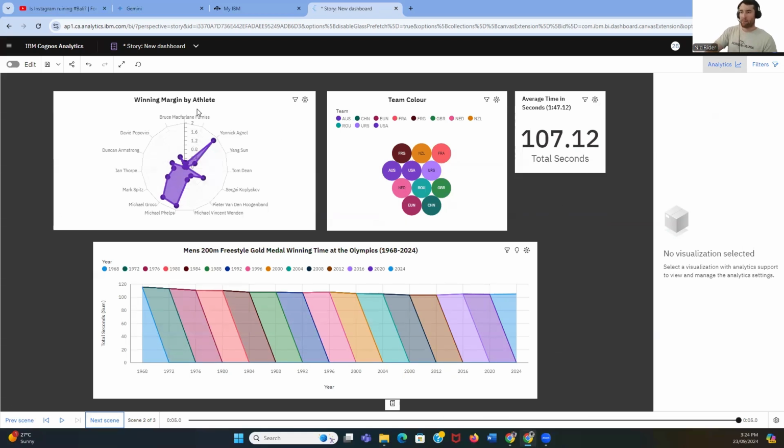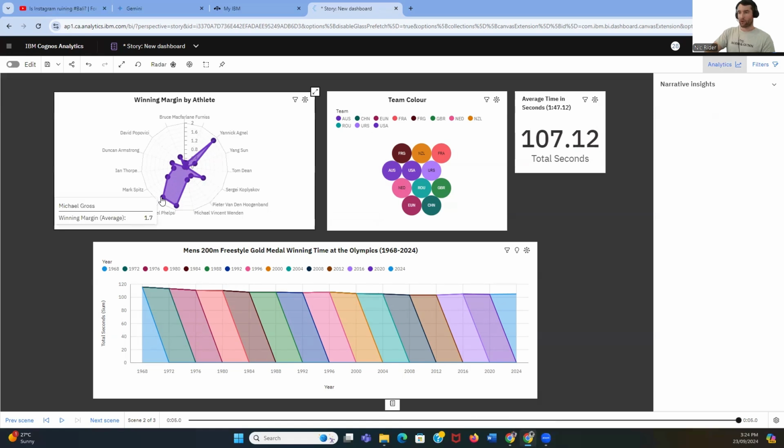So if I'm looking now at winning margin by athlete here on the next tab, on the web up in the top left-hand corner of the screen, we can see the athletes throughout this period that had the greatest winning margins. We can see here that Michael Gross had a winning margin of 1.7 seconds.